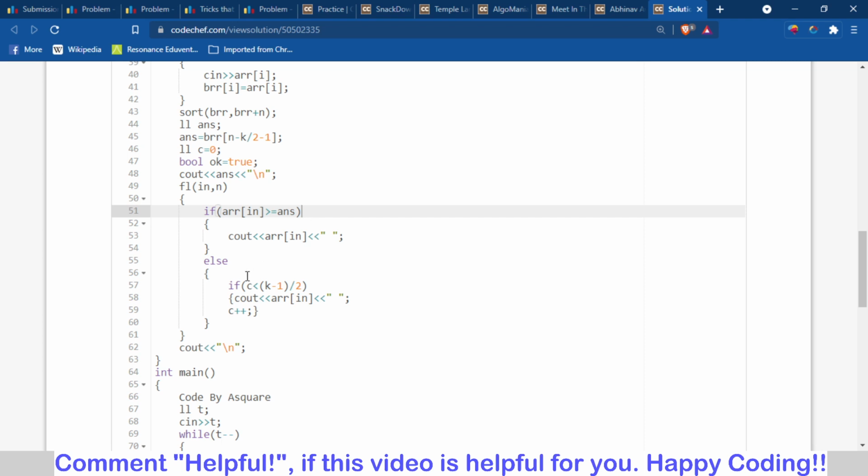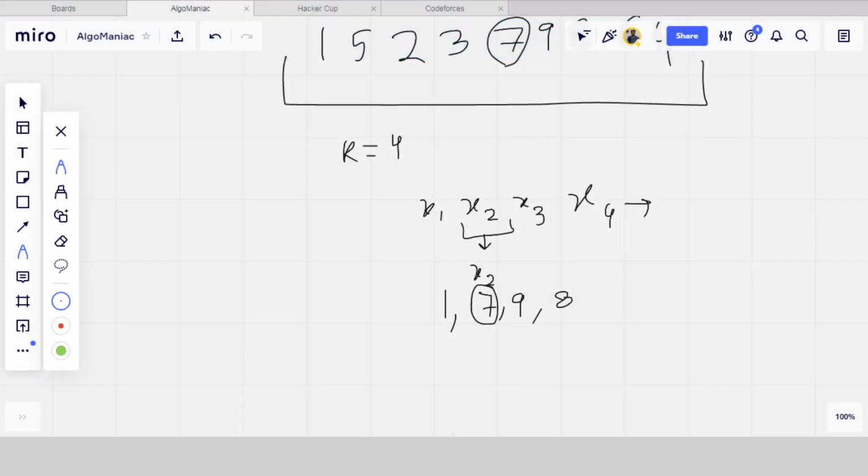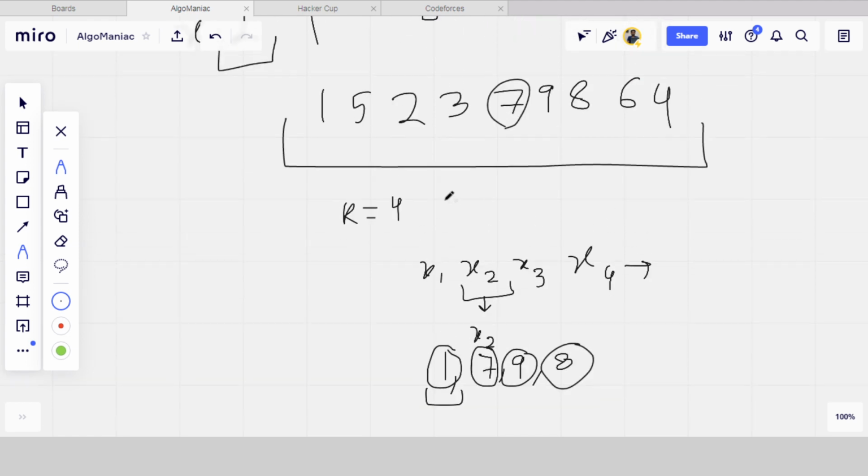Okay, and we also have to print the numbers which are less than ans, just as many as are required. For example, in this case you can see we have to print all the numbers which are greater than 7 and only one number which is less than 7. So for that I am making a counter variable. For example, the answer should be 5. Then the value of ans should be 7, because k by 2 is 2 and plus 1 is 3. So we need the third largest number, which is 7.